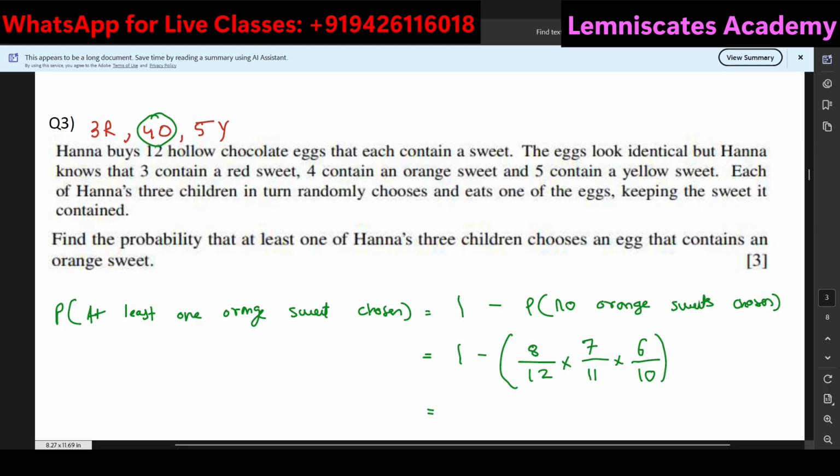I can write my exact answer 41 by 55, even that is fine. So that's how you do this particular question.